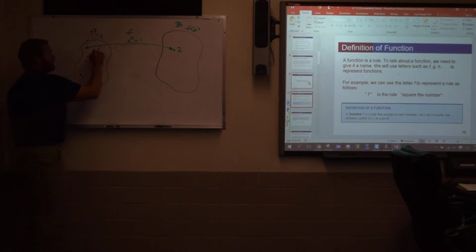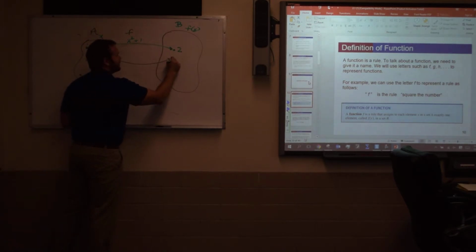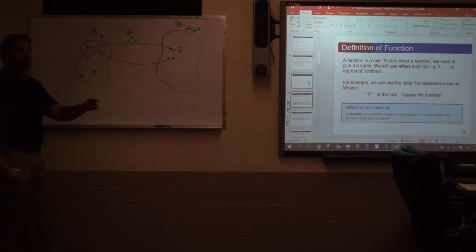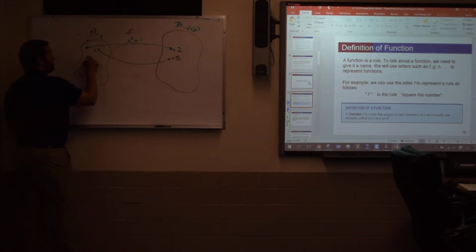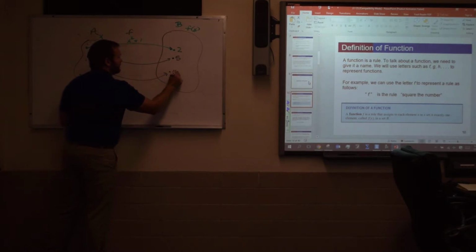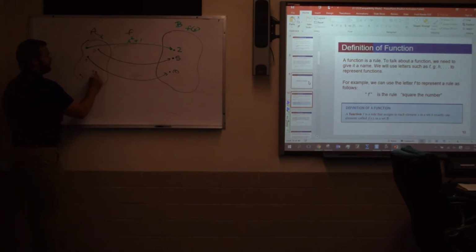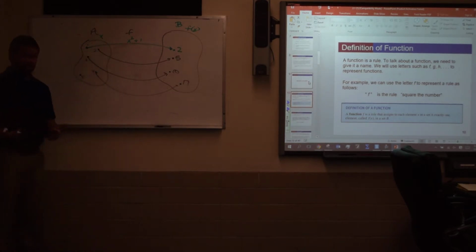If I look at the x value of 2, run that through my rule, it's going to get me over here. 2 squared is 4 plus 1 gives me 5. 3 is going to give me 10, right? 4 is going to give me 17. Does that make sense to everybody?